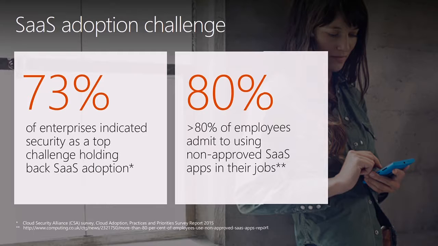Cloud App Security allows you to gain visibility into, and to apply policy against, not just Microsoft SaaS applications, but an entire range of SaaS applications. And we'll get into what that database looks like in just a moment.